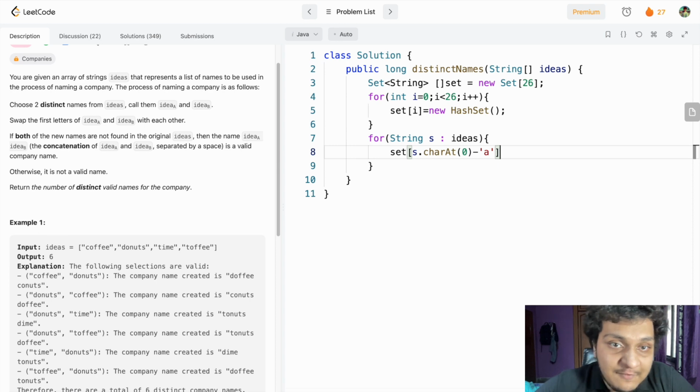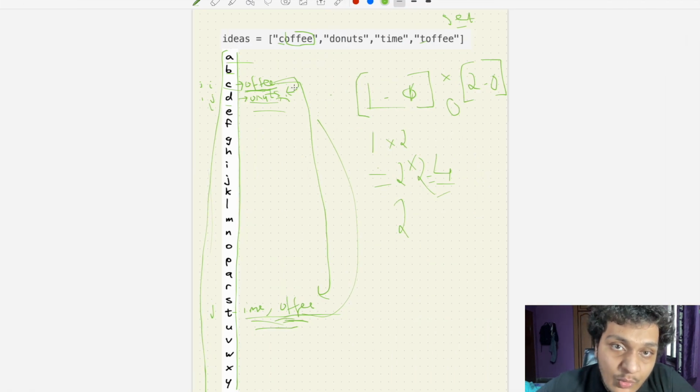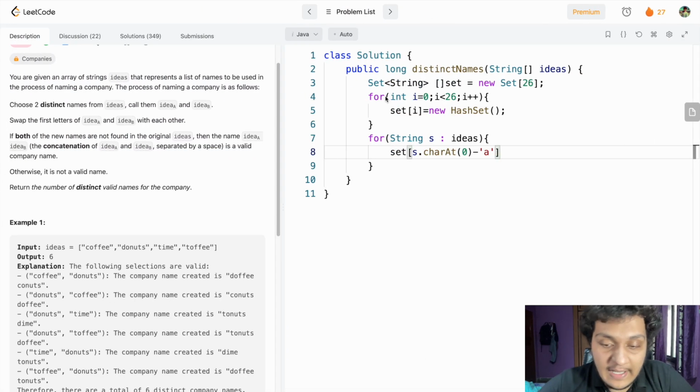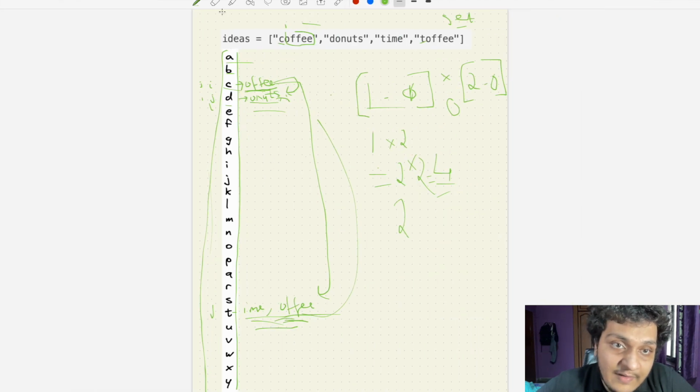What do I have to add? I have to add the string starting from OFFEE. So it is starting from 1 till the end. So what I have to do? Add a substring starting from 1. So after that we will have an array. We will have this.